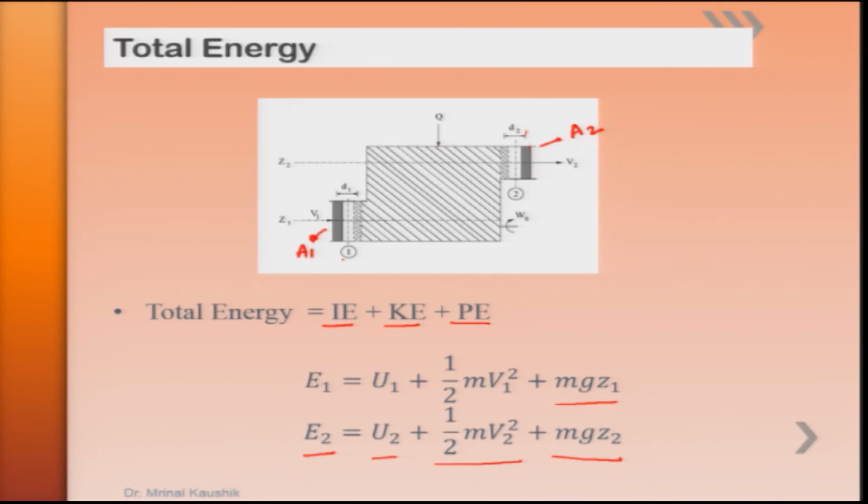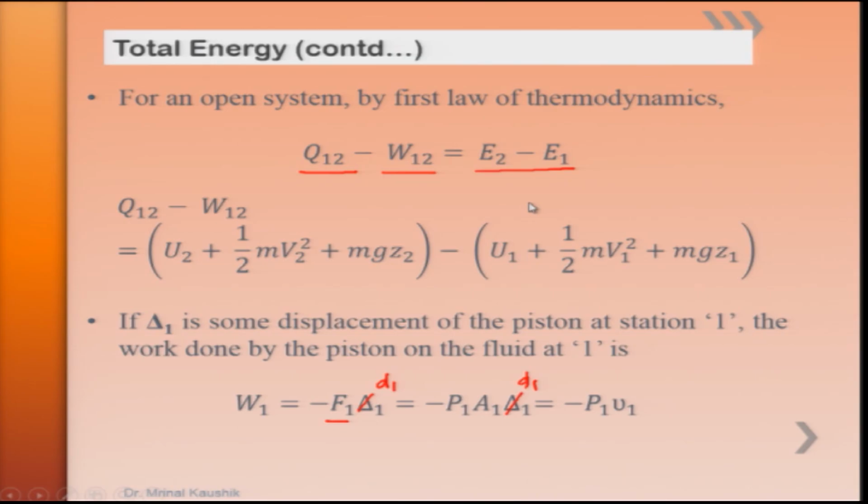In this situation, since the fluid is being pushed inside, there is a minus sign because the surrounding is doing work on the system. Therefore, minus P1 A1 into d1, where A1 into d1 becomes the volume of the fluid mass, gives minus P1 V1.